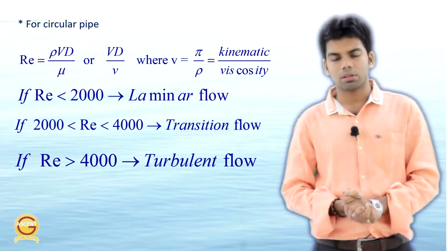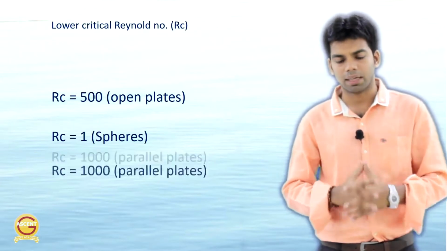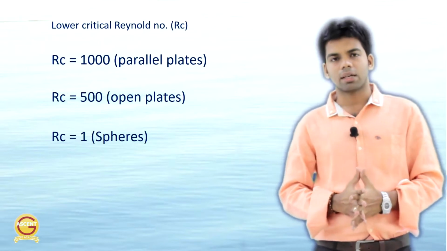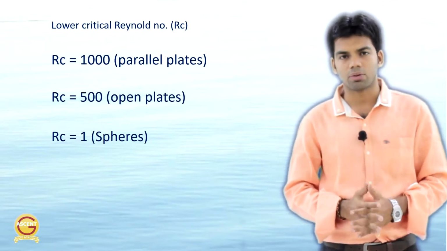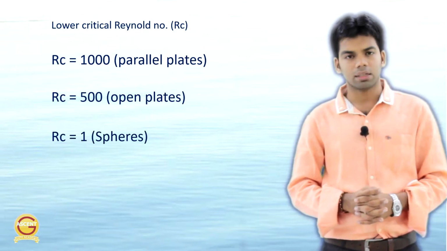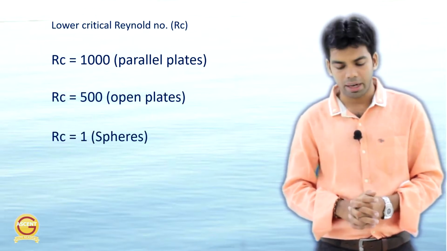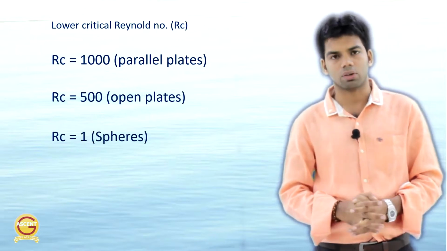Similarly for other geometries as well. For parallel plates, the lower critical Reynolds number is 1000. For an open channel, the lower critical Reynolds number is 500, and for spheres, the lower critical Reynolds number is 1.